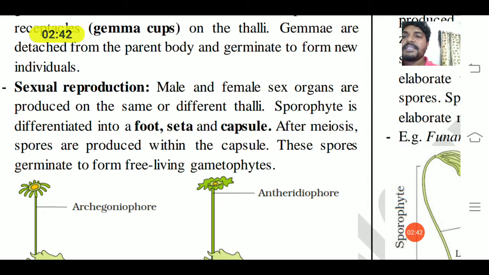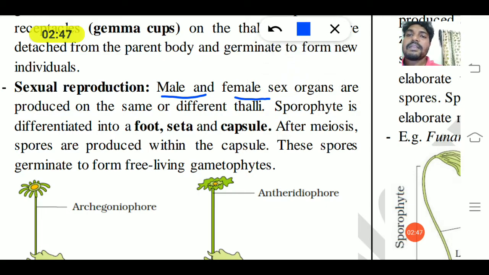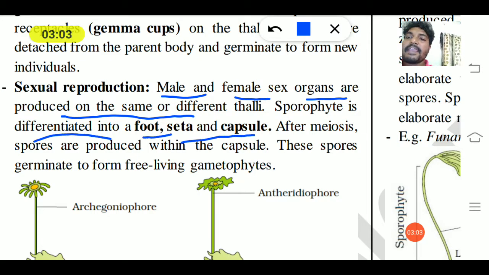Sexual reproduction is the formation of male and female organs that are produced on the same or different thallus. In Marchantia, male and female organs can develop on the same thallus or on different thalli. After the fusion of the male antherozoids with the female egg, the zygote will be formed. That zygote does not undergo meiosis here; it forms the sporophyte.